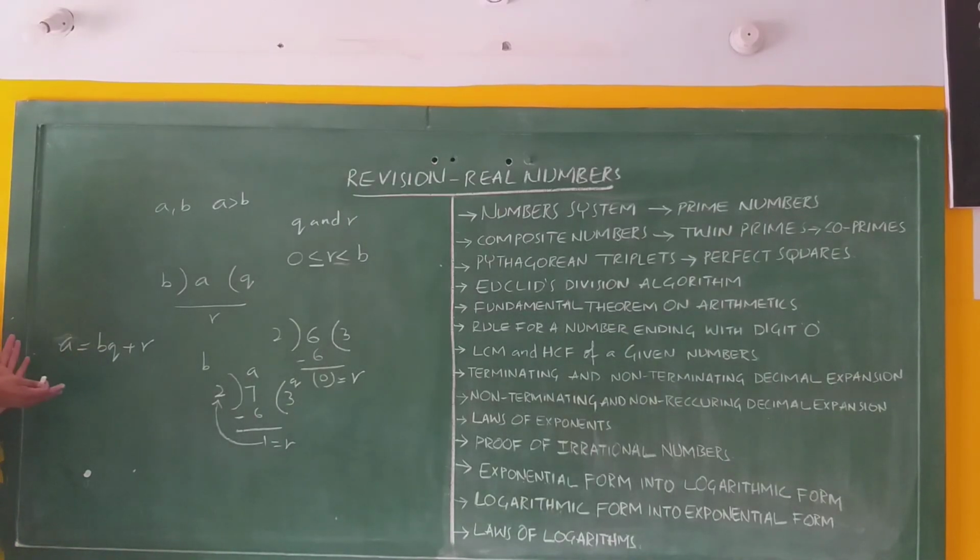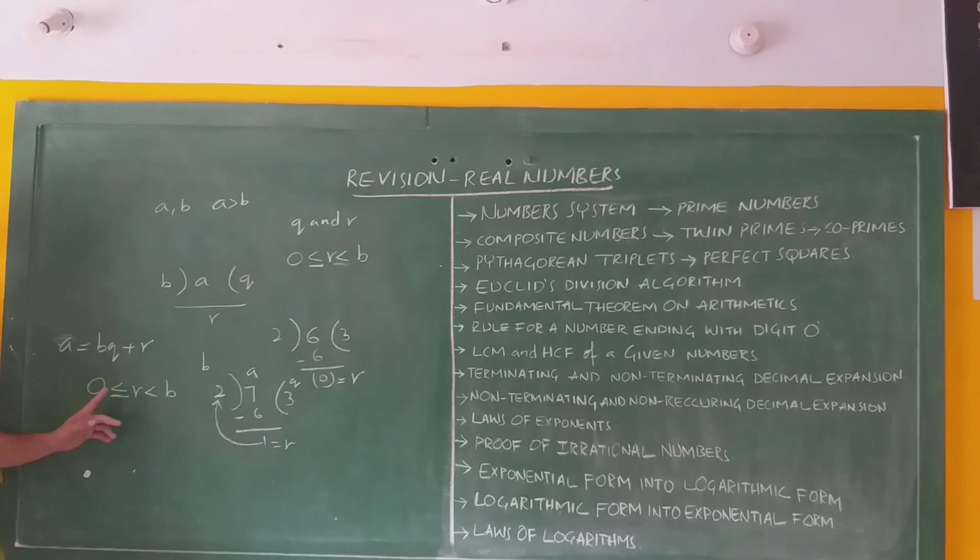This is the Euclid division algorithm. a, which means the dividend, equals divisor into quotient plus remainder. And the condition is 0 less than or equal to r less than b. That means the remainder will be 0 or greater than 0, but the remainder will always be less than the divisor.